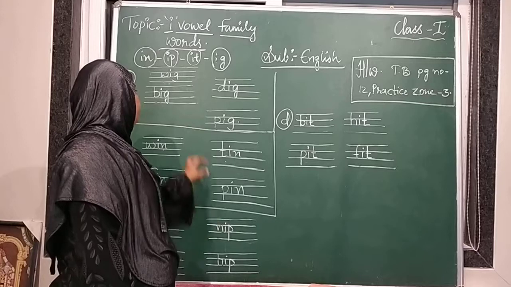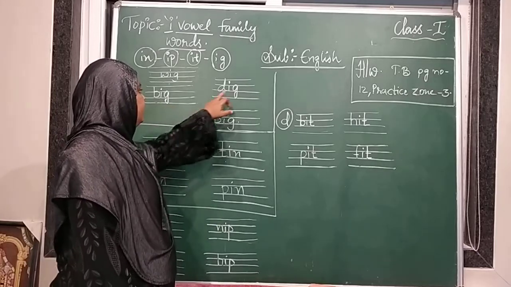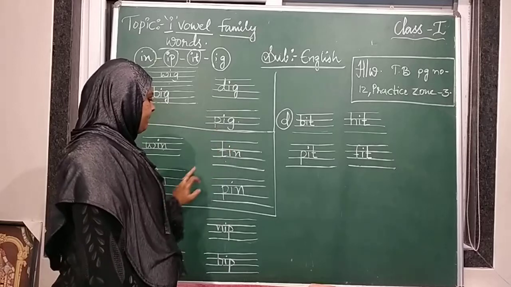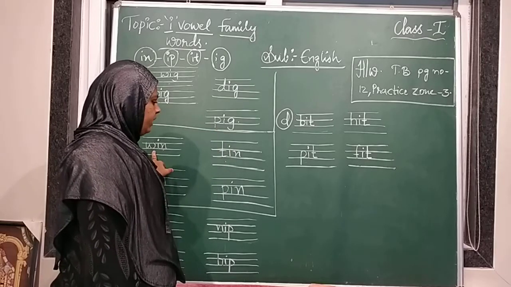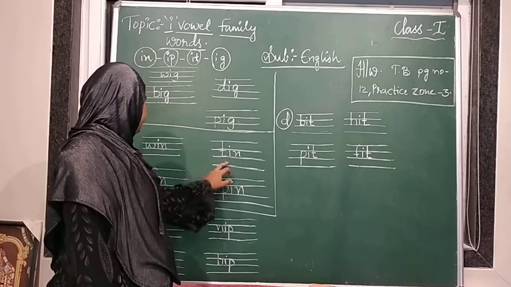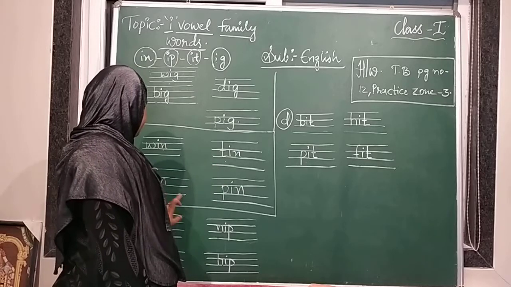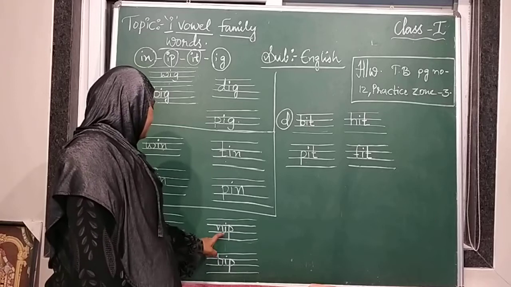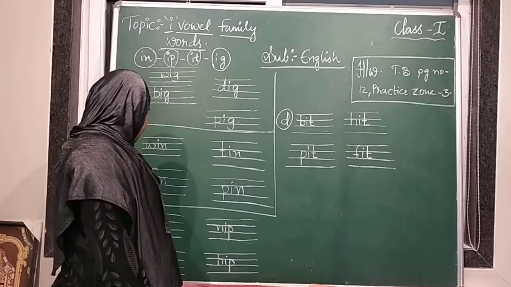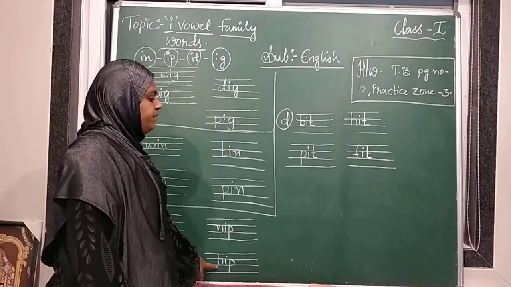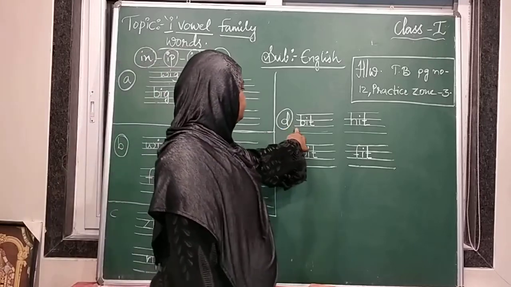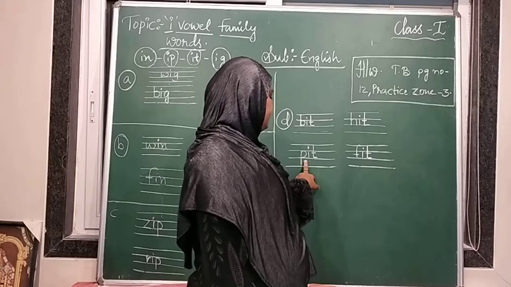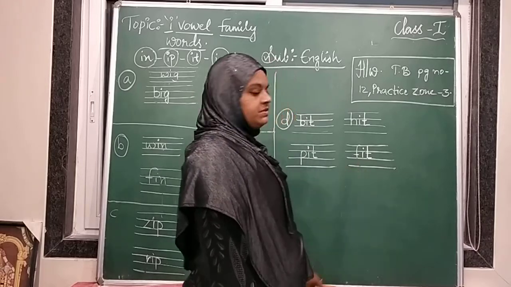WIG wig, BIG big, DIG dig, PIG pig, WIN win, TIN tin, FIN fin, PIN pin, ZIP zip, NIP nip, RIP rip, HIP hip, BIT bit, HIT hit, PIT pit, FIT fit.